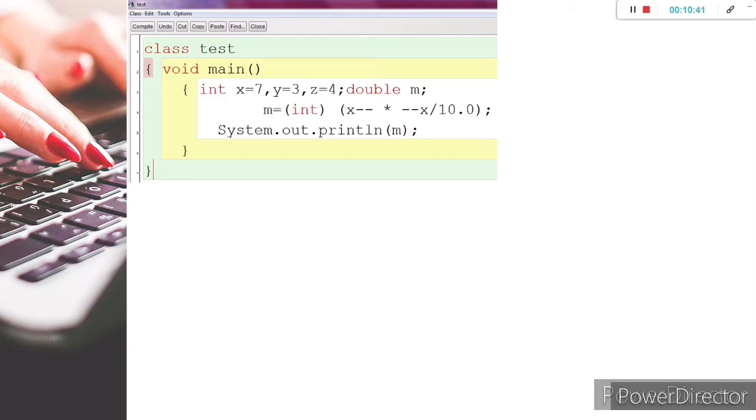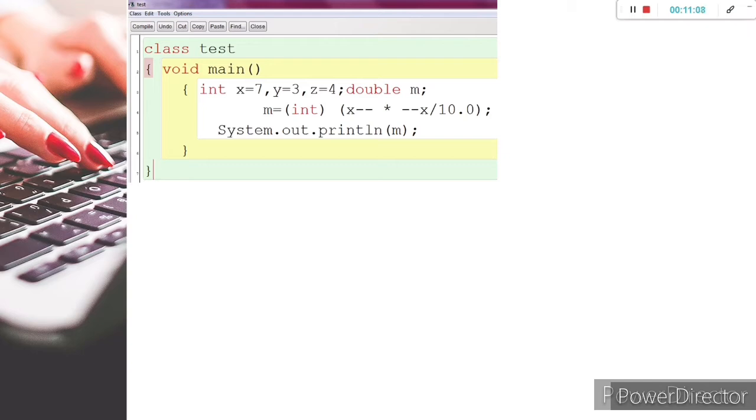Same value but the expression is different. We are using the concept of typecasting here. x-- * --x divided by 10.0. The value of x is 7. So 7 into first postfix, twice the value of x is decreased, so it became 5.